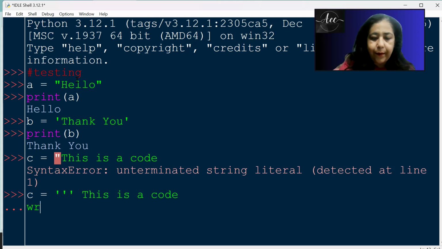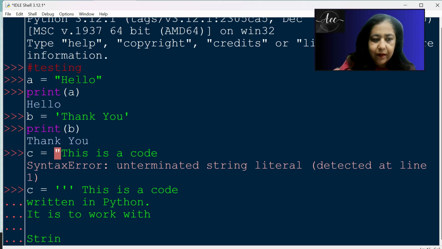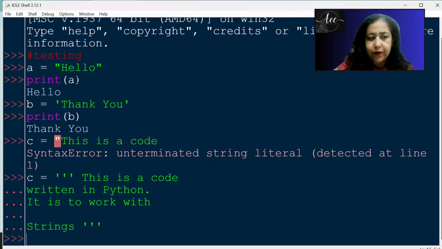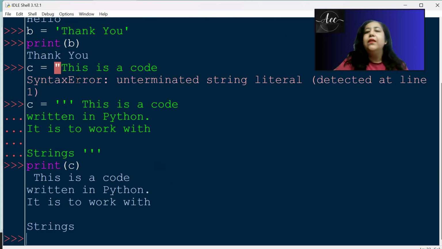This is a code written in Python. It is to work with strings, and then I close the triple quotes. Now if you write print C, it's printed with all the new lines and everything.